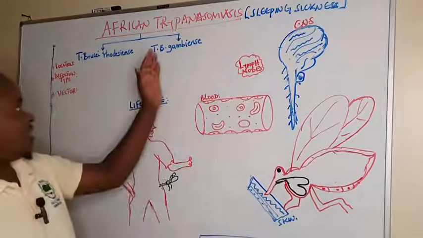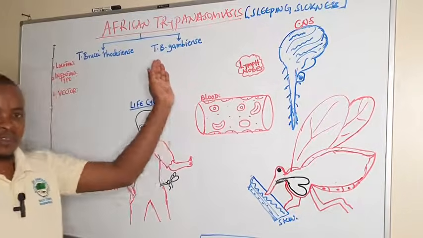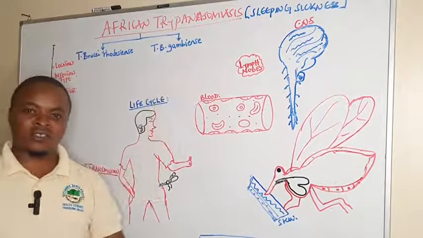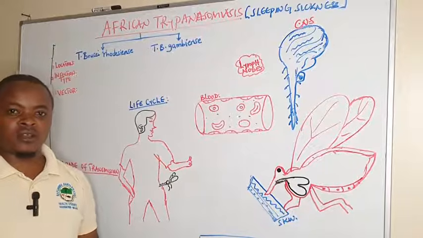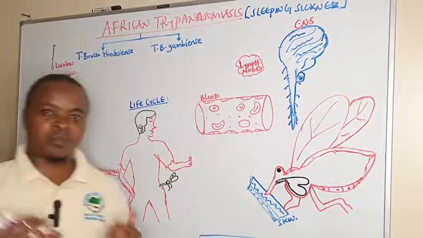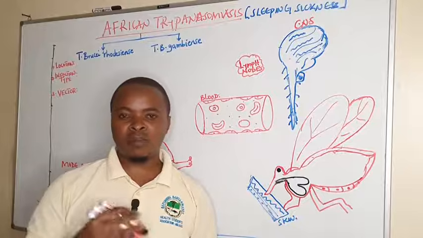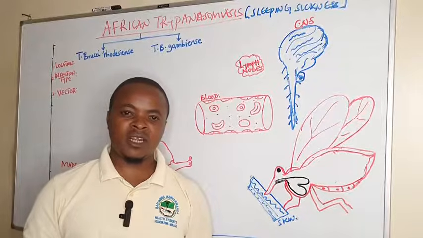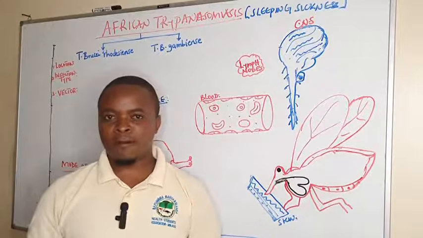So this African trypanosomiasis is a disease condition caused by parasites, we can call them hemoparasites, under the genus Trypanosoma.